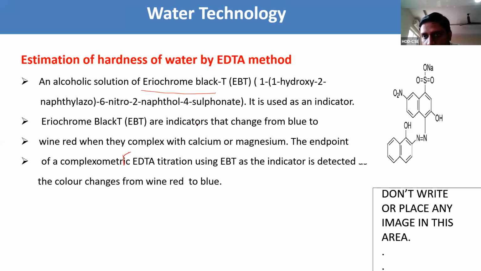This is the structure of Eriochrome Black T. The IUPAC name of Eriochrome Black T is 1-(1-hydroxy-2-naphthylazo)-6-nitro-2-naphthol-4-sulfonate.